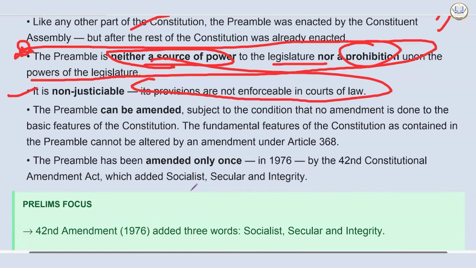The preamble can be amended, subject to the condition that no amendment is done to the basic feature of the Constitution. We will discuss it as given in the Kesavananda Bharati case. The fundamental features of the Constitution as contained in the preamble cannot be altered by an amendment under Article 368. Okay. The preamble has been amended only once, in 1976.